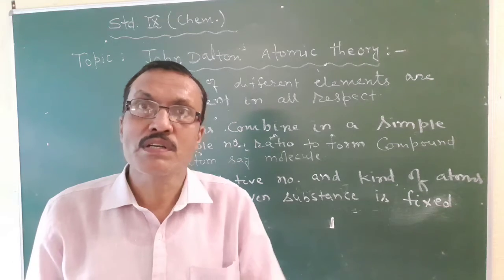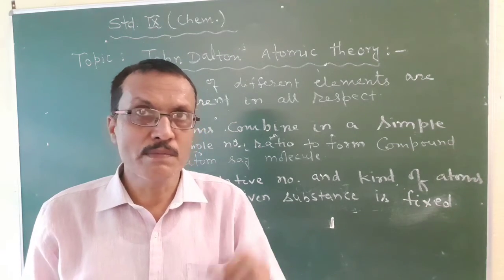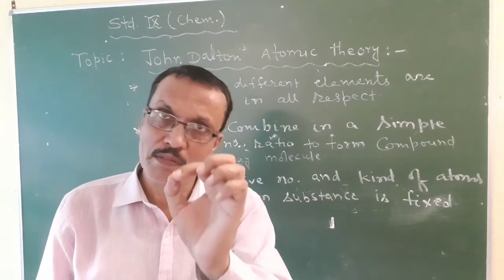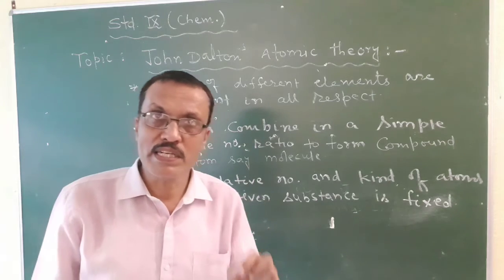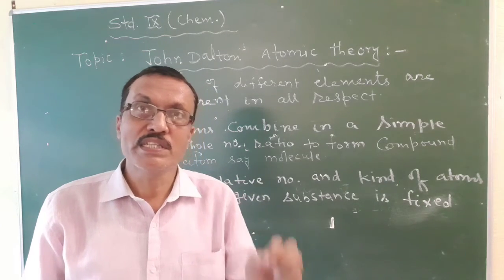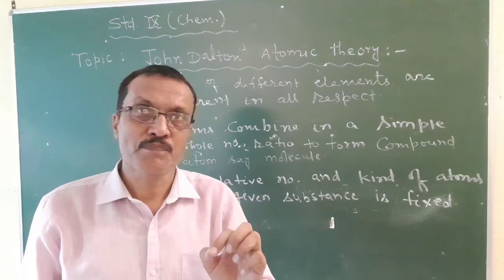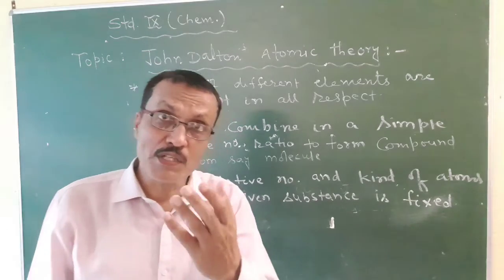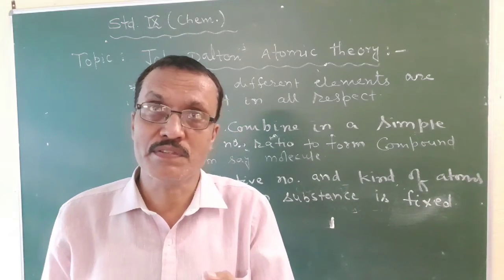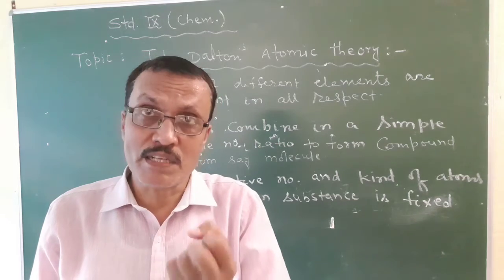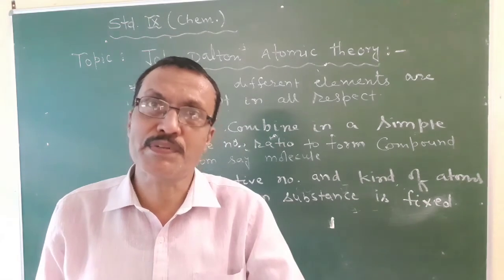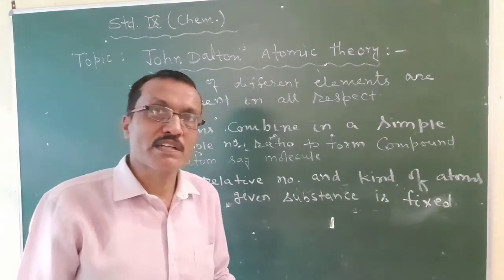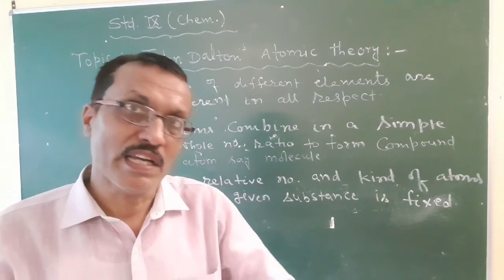And next, atoms prefer to combine in a simple whole number ratio to form a compound atom, which is known as a molecule. And the last one, the relative number and kind of atoms in a given substance is fixed. So these are the important postulates of Dalton's atomic theory, and I told you what postulates mean. Postulates mean assumptions. Assumption means that which has been accepted. So these postulates in chemistry have already been accepted.